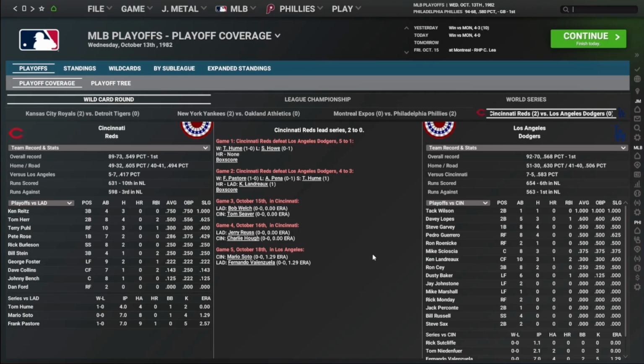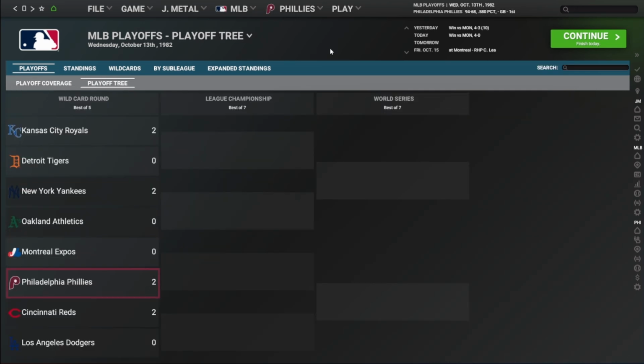We'll take a look here before we sign off. The Reds take a 4-3 win. Pastore beats Alejandro Pena. Tom Hume gets his first save of the playoffs. Home run from Ken Landreaux for the Dodgers, but it's a 4-3 victory for Cincinnati. And they take a 2-0 lead in their best-of-5 series with the Dodgers. And as we look here, every series is currently 2-0. Kansas City 2-0 over Detroit. The Yankees 2-0 over the Athletics. Phillies, of course, up in this series 2-0. And Cincinnati 2-0 over Los Angeles.